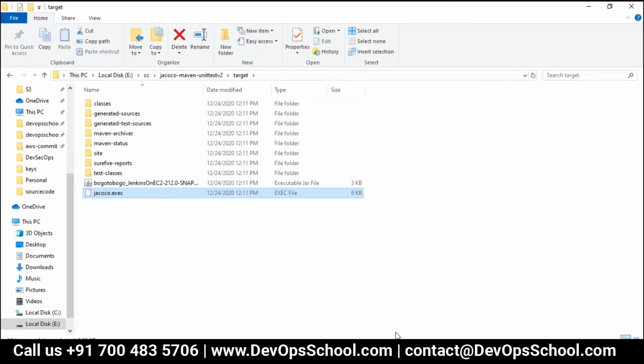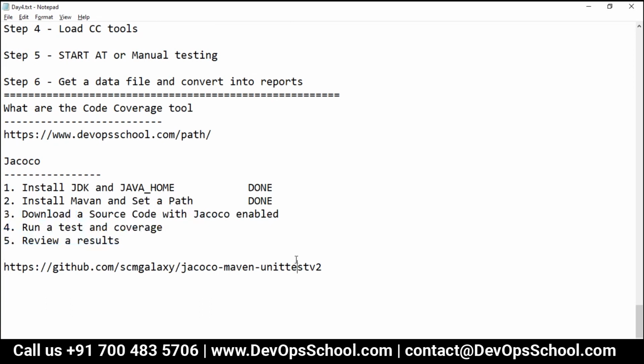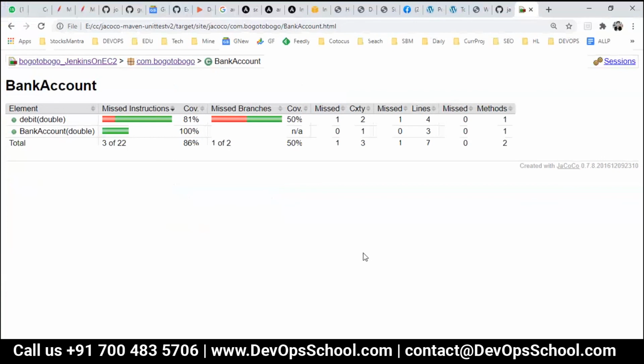Guys, now did you understand Jacoco code coverage, one of the tools in code coverage, called Jacoco? Yes. Rajesh, can you show us the report once? What is the meaning of this missed branches? Branches means right now there are no branches here, but in the test cases we define which branches this code is coming from. So right now this is confusing for you.